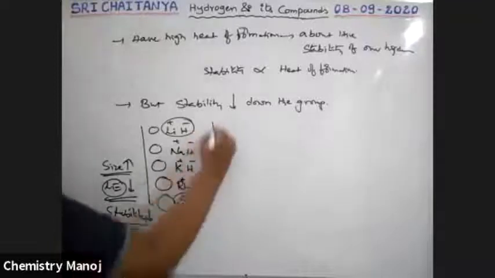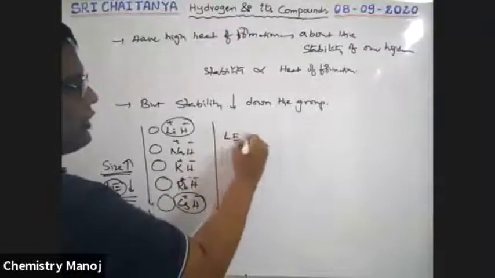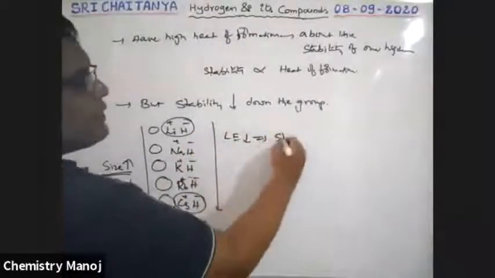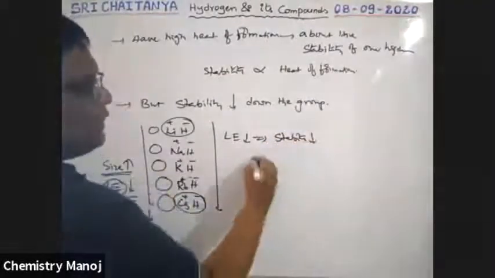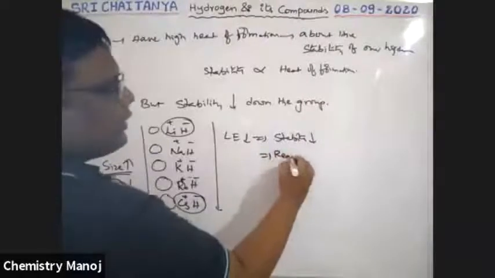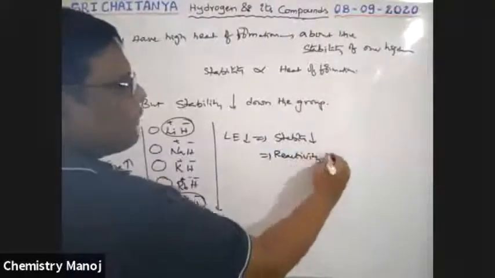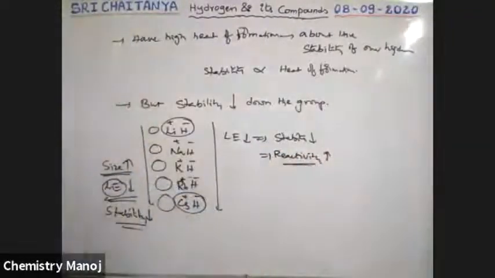That means top to bottom, lattice energy decreases. That implies stability decreases. Because stability decreases, automatically reactivity increases. The less stable, the more reactive. That means cesium hydride is more reactive than lithium hydride.